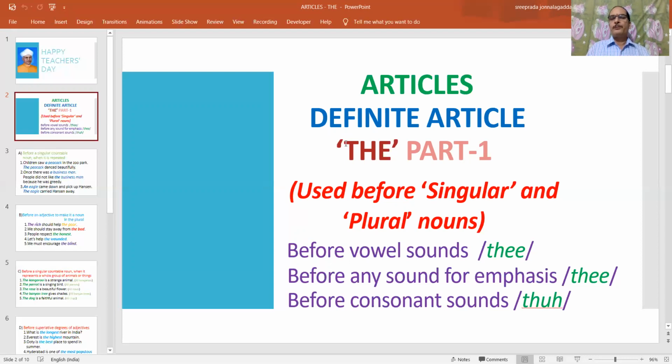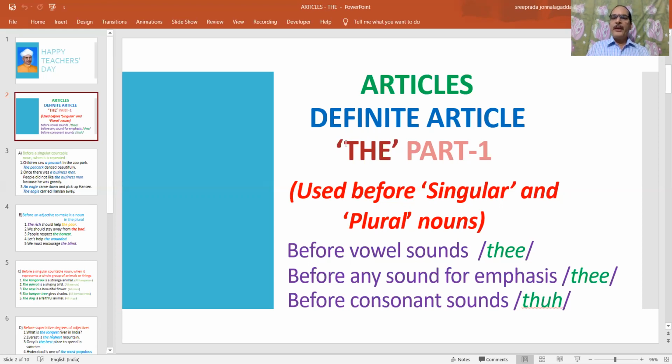For example, the elephant, the eagle, like that. And similarly, if we want to give emphasis on a word which begins with a consonant sound, there also we have to pronounce the word THE as "thee". For example,